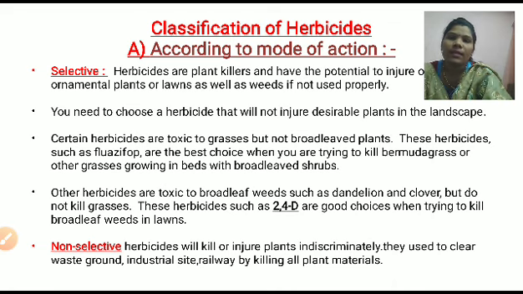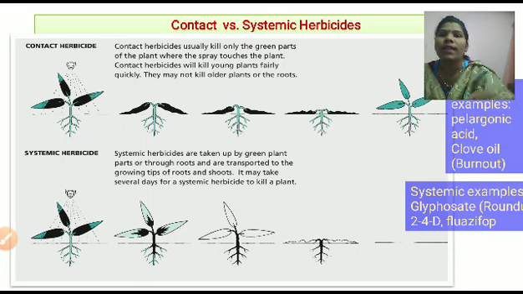That's why this type of non-selective herbicides are used to clear wasteland, ground, industrial sites and the railway by killing all the plant material. Okay, and this is the mode of action herbicides classification. Next time we are going to learn the contact and systemic herbicides.